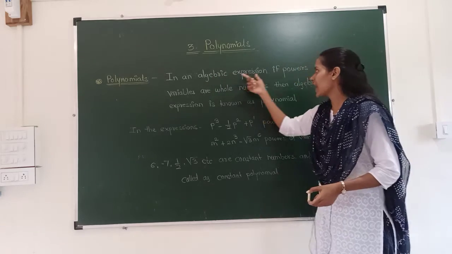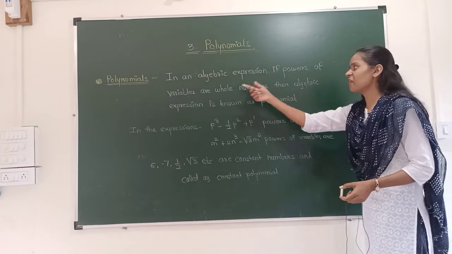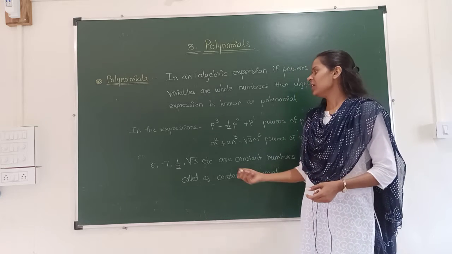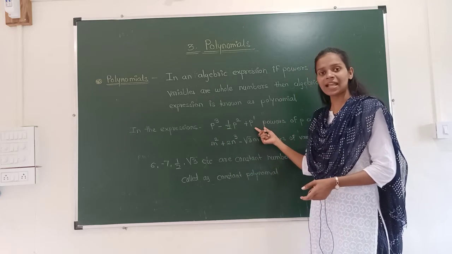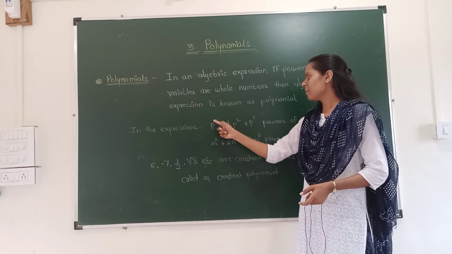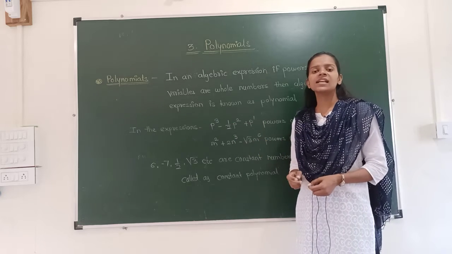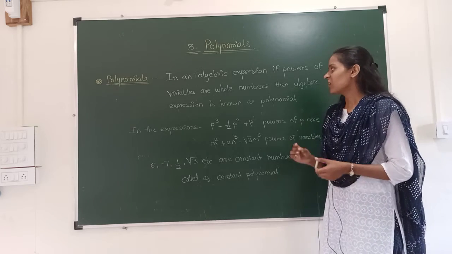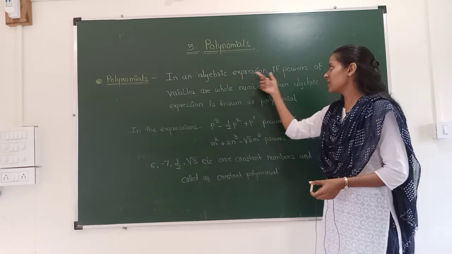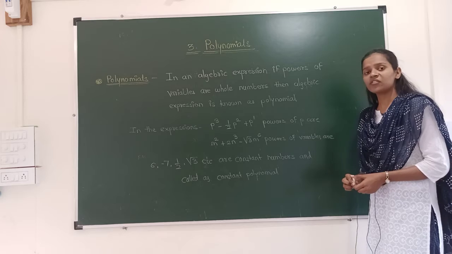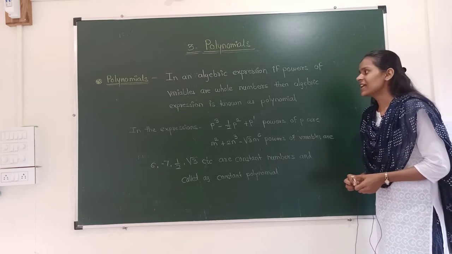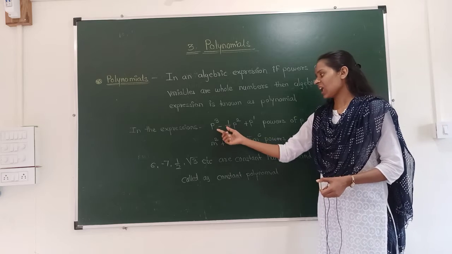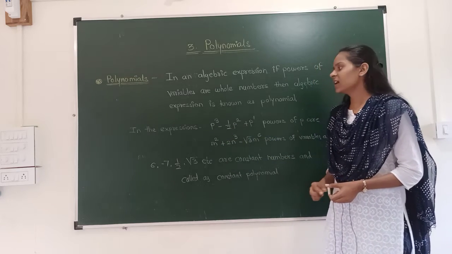In an algebraic expression, if powers of variables are whole numbers, then what is the condition? If this is the given algebraic expression and if the powers are whole numbers, then the given expression is called a polynomial. Okay, what is called a polynomial? In an algebraic expression, if the powers of variables are whole numbers, then the algebraic expression is known as a polynomial. We will see two examples.